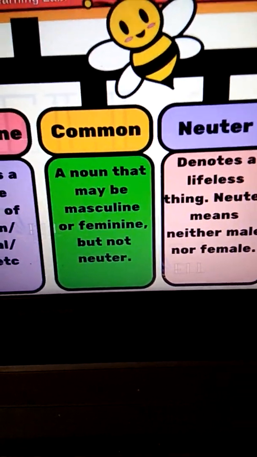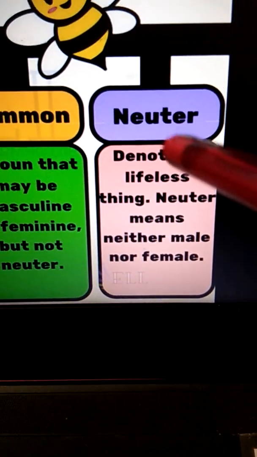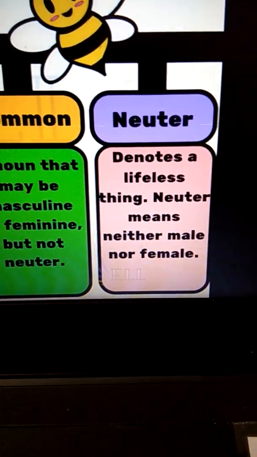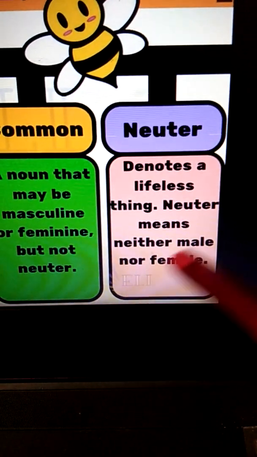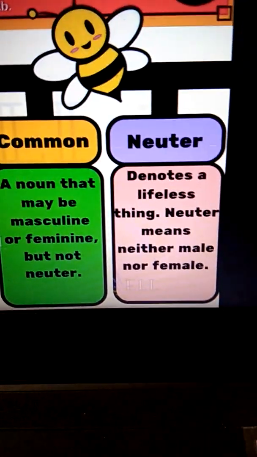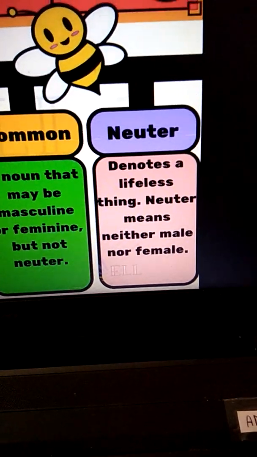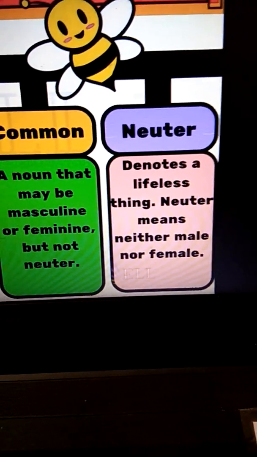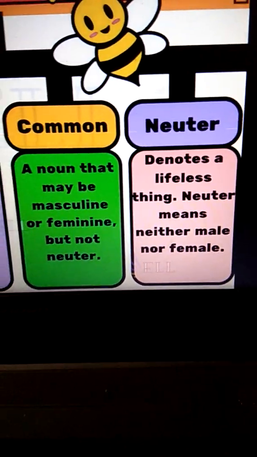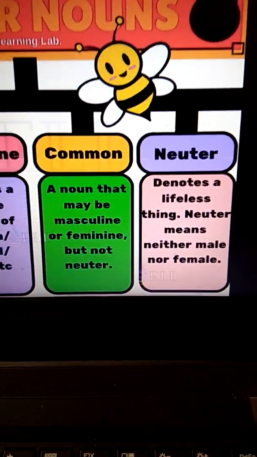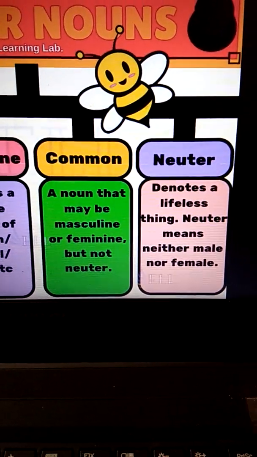Now what is a neuter gender? A neuter gender denotes a lifeless thing. Neuter means neither male nor female. A lifeless thing cannot be a male or a female. Can a lifeless thing be a male or a female? No. So neuter gender denotes a lifeless thing. It cannot be a male or a female.